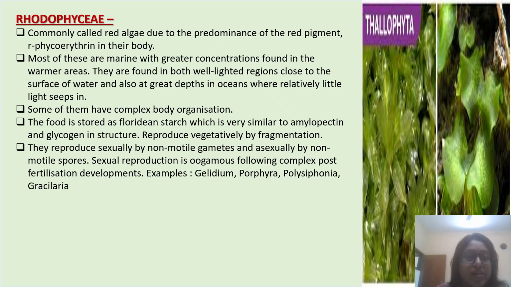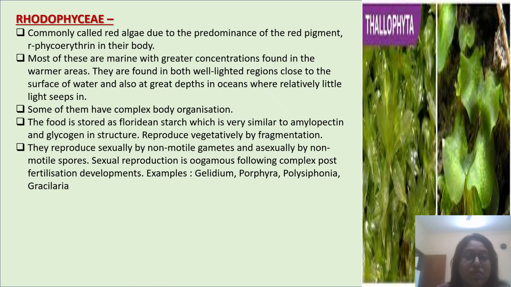And the last is Rhodophyceae, commonly called red algae due to the predominance of the red pigment r-phycoerythrin in their body. Most of these are marine, with greater concentration found in the warmer areas. They are found in both well-lighted regions close to the surface of water and also at great depths in oceans where relatively little light seeps in. Some of them have complex body organization. The food is stored as floridean starch, which is very similar to amylopectin and glycogen in structure.